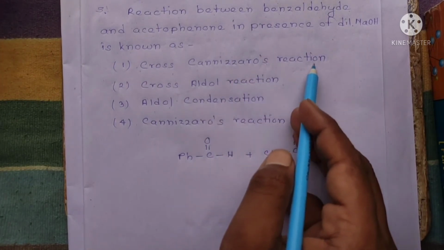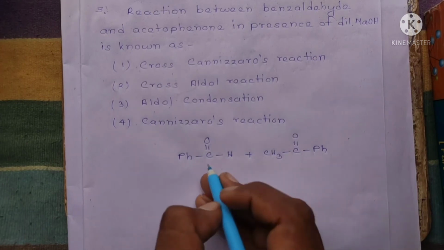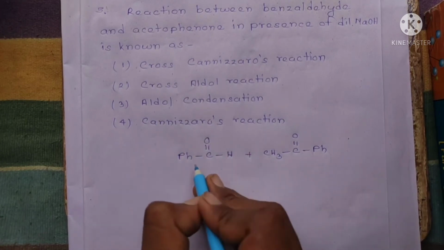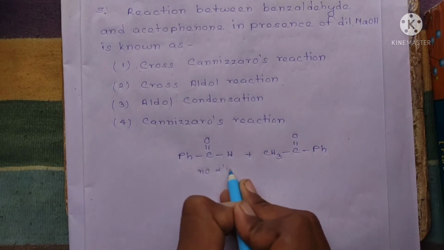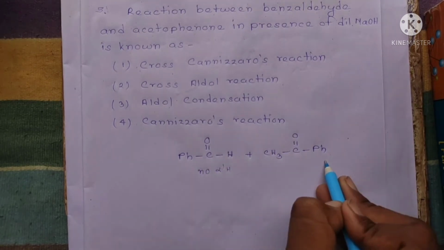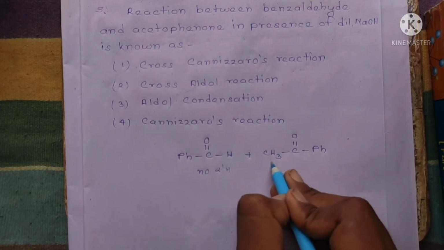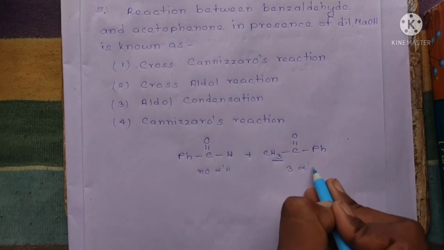Cannizzaro reaction is possible only for those aldehydes and ketones which contain no alpha hydrogens. So this benzaldehyde, this aldehyde, has no alpha hydrogen atoms, right? But for this acetophenone, this ketone, we have alpha hydrogens. See, here 3 hydrogens are present, so 3 alpha hydrogens are present.